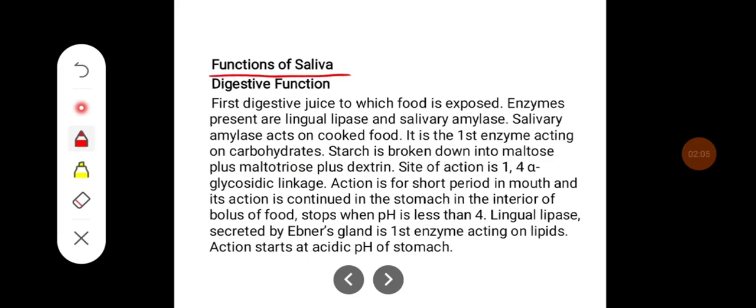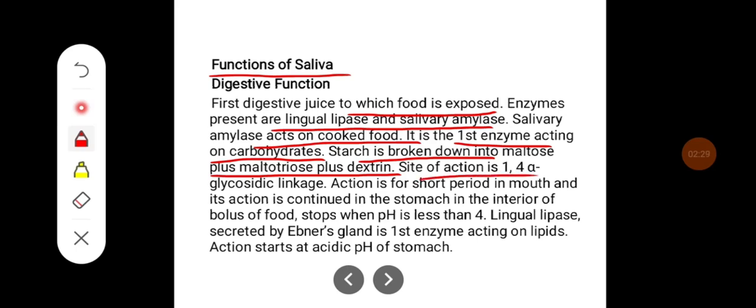Coming to functions of saliva, the digestive function. First, digestive juice to which food is exposed. Enzymes present are lingual lipase and salivary amylase. Salivary amylase acts on cooked food. It is the first enzyme acting on carbohydrates. Starch is broken down into maltose plus maltose plus dextrin. The site of action is 1,4-alpha glycosidic linkage.